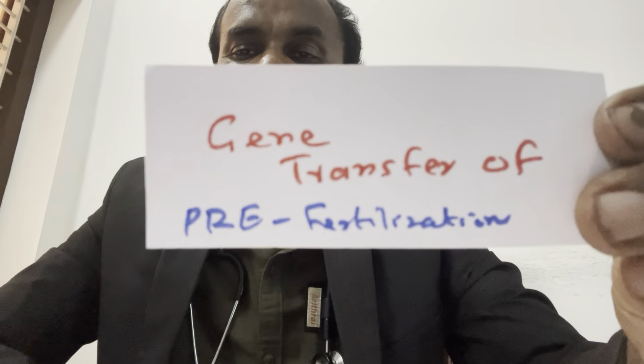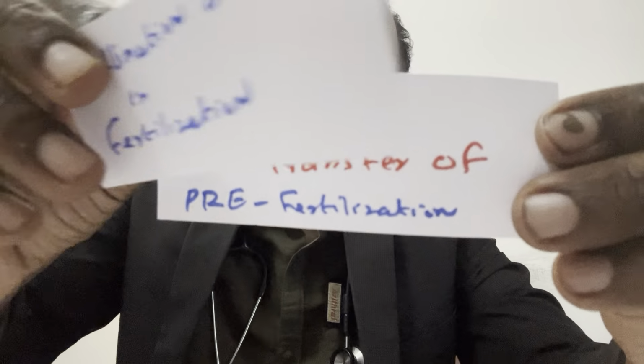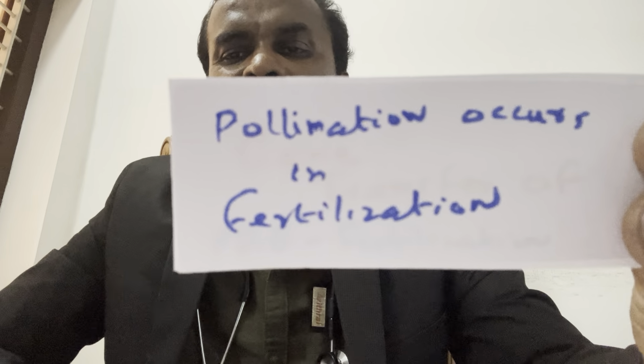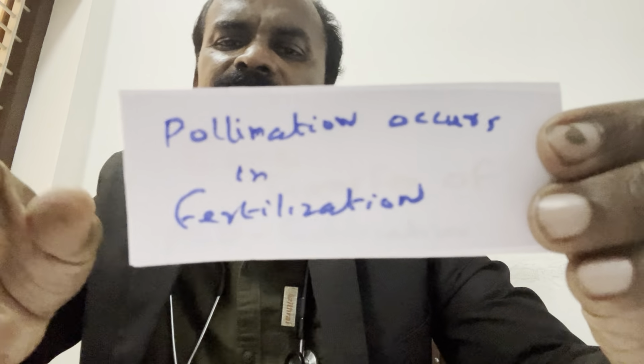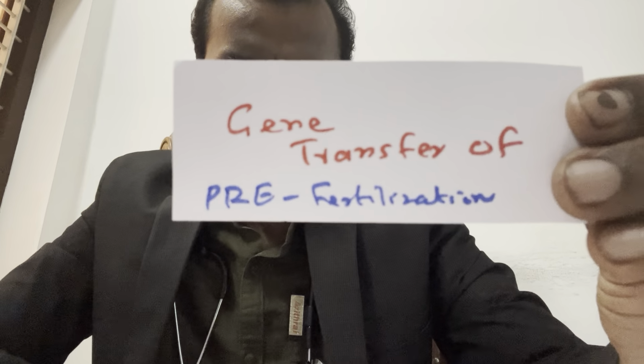This is called NEET preparation. Gene transfer of pre-fertilization. What happens? Pollination happens. So pollination occurs in fertilization is a wrong statement. The correct statement is pollination occurs in gene transfer of pre-fertilization.